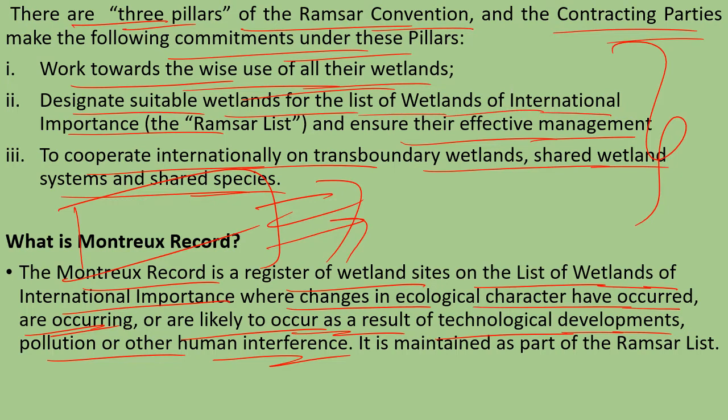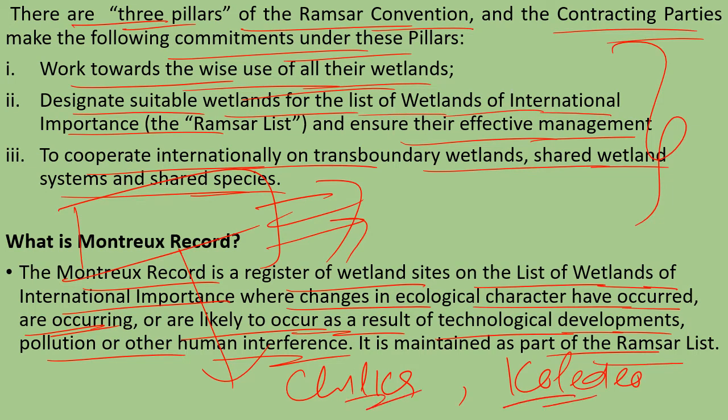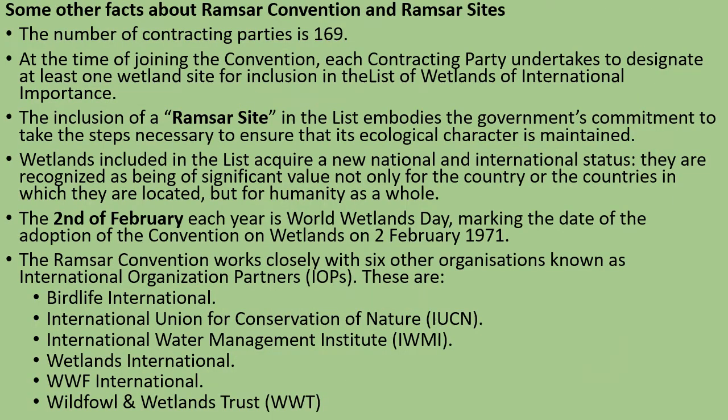That means there is a possible threat to that wetland, and if that threat is not stopped, we could possibly face a major challenge in saving that wetland ecosystem. So it is maintained as part of the Ramsar list, this Montreux record. And from India, there were two wetlands, the Chilka and the Keoladeo National Park in Rajasthan. So they are listed in this Montreux record from India.